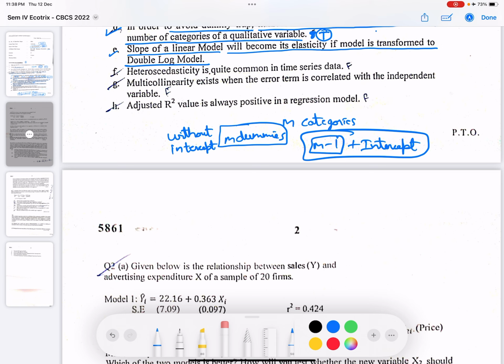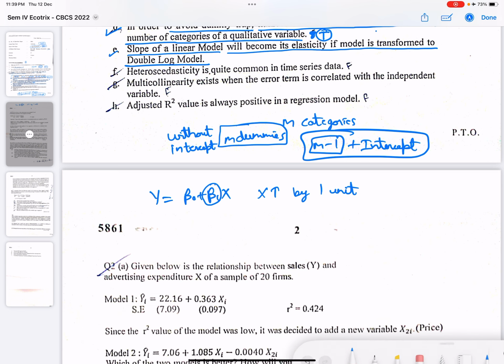Now initially our model is y equals beta naught plus beta 1 x. Now the interpretation of beta 1 would be, if x increases by 1 unit, by how many units would y increase or decrease? What would be the change in y?